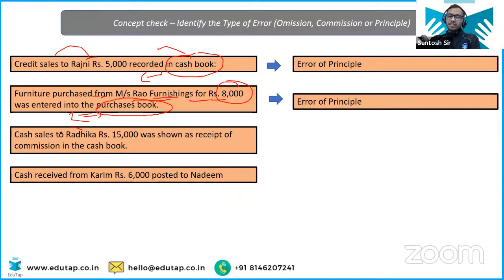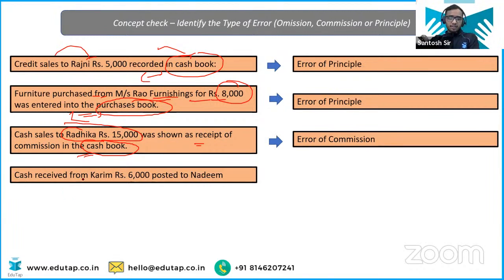Cash sales to Radhika was shown as the receipt of commission in the cash book. So book is correct here. Journal entry is correct. But by mistake, his focus level was not good. So by mistake, instead of crediting sales, he thought he has got the commission. So he has written commission. Accountant has not the good focus level. Okay? So it would be the case of obviously error of commission.